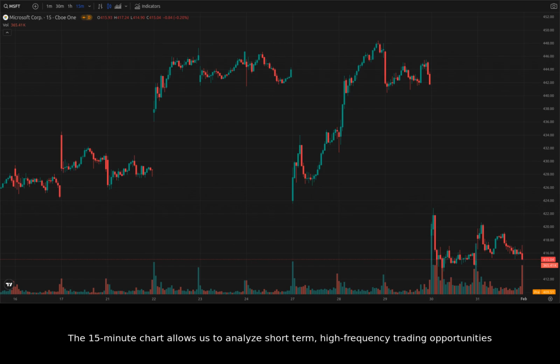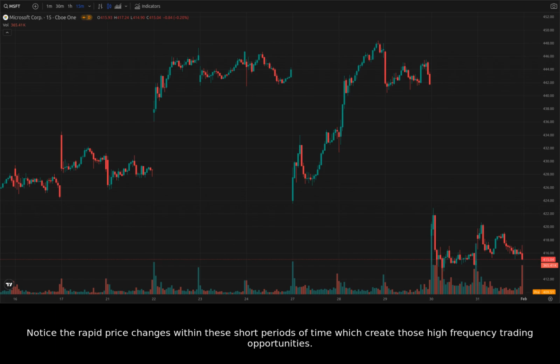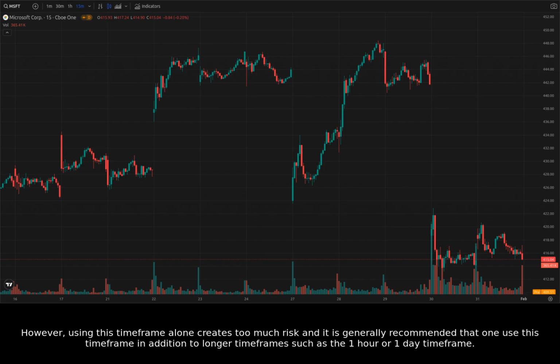The 15-minute chart allows us to analyze short-term, high-frequency trading opportunities. Here, we see the high-frequency changes which can be used to execute short trades. Notice the rapid price changes within these short periods of time which create those high-frequency trading opportunities. However, using this time frame alone creates too much risk, and it is generally recommended that one use this time frame in addition to longer time frames such as the 1-hour or 1-day time frame.